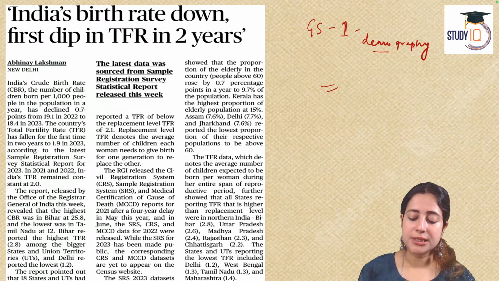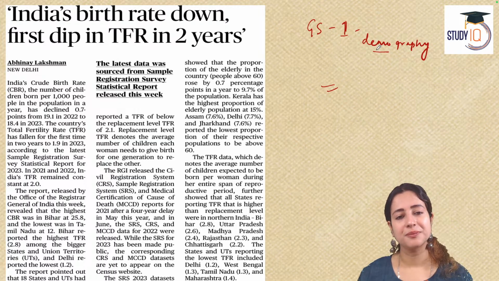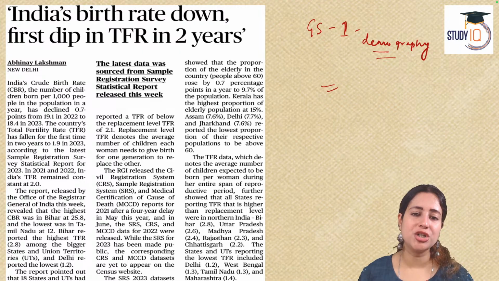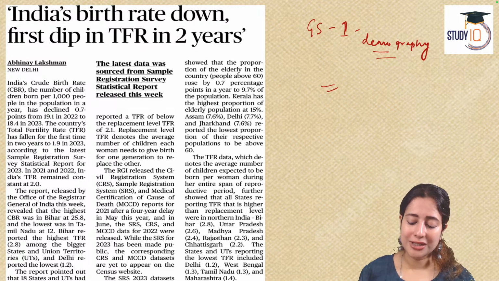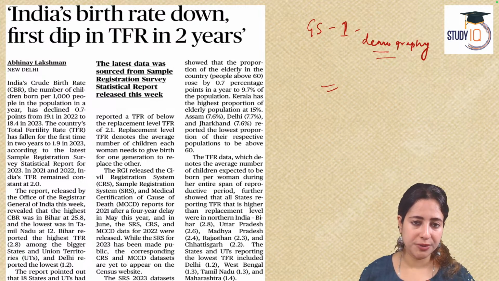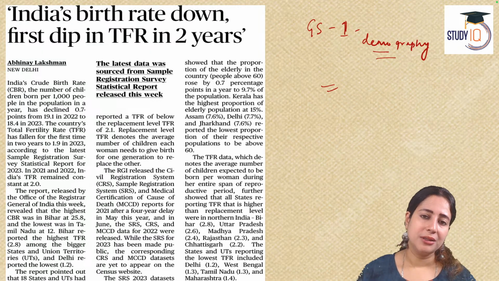Okay, now to this article. In the last 2 years, for the first time, total fertility rate has fallen. What is total fertility rate? A key concept in demography, population studies, social issue in India. Total fertility rate is the number of children that can be born to a woman during her reproductive lifespan from 15 to 49 years of age. It shows the demographic change and curve in a country.